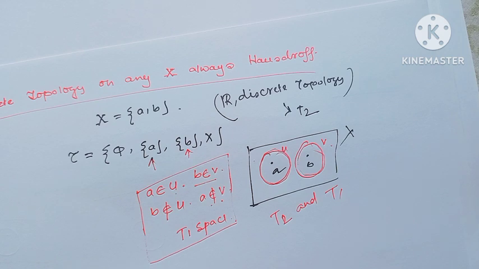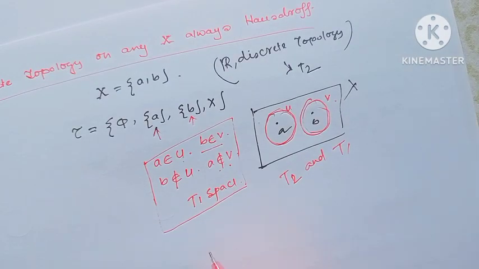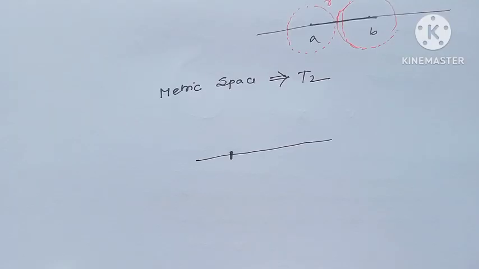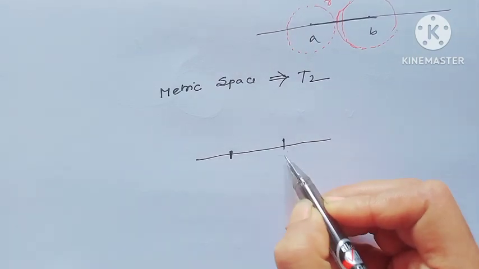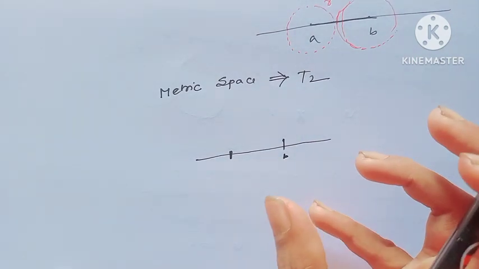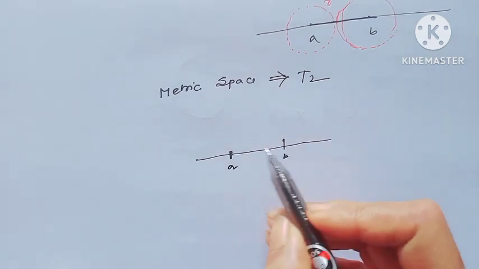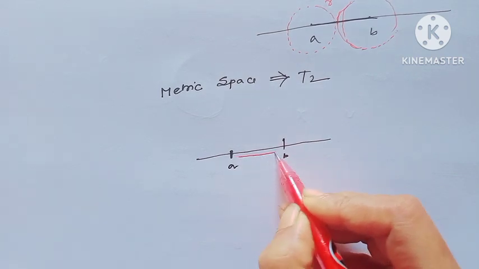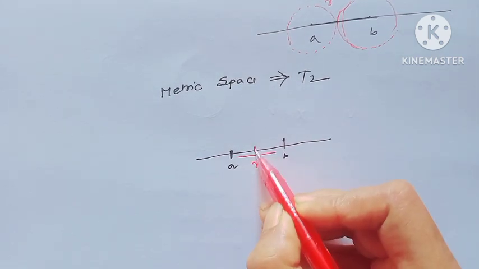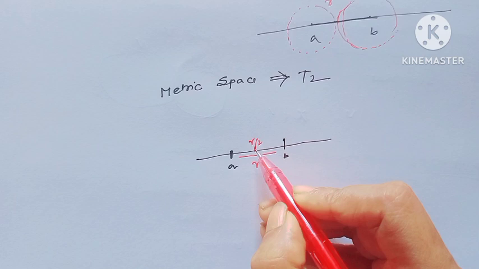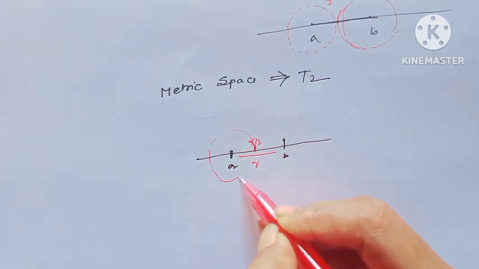Similarly, the real line with the usual topology is a Hausdorff space. Actually, every metric space is a Hausdorff space. A metric space is always T2, because if you consider two points A and B, here the open sets look like balls, and the distance between these two distinct points is r. If you consider this r over 2,